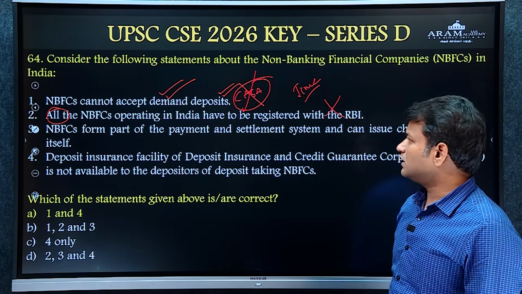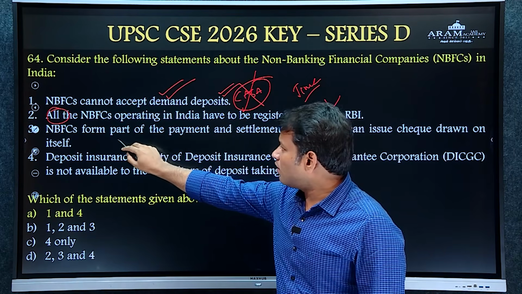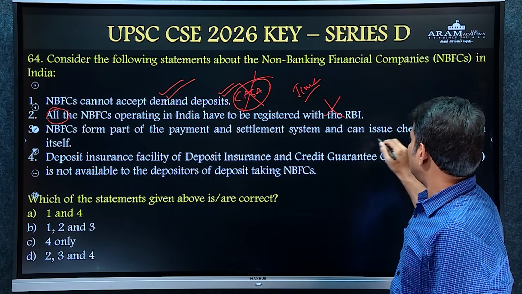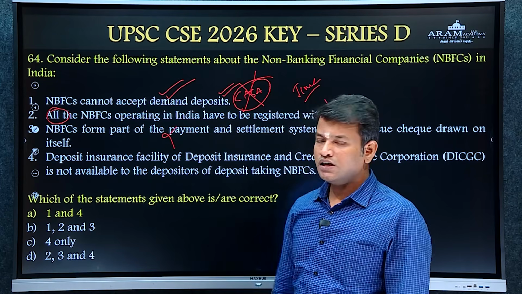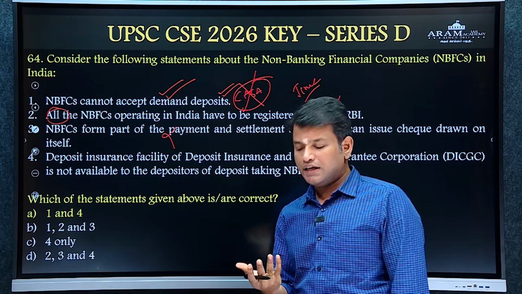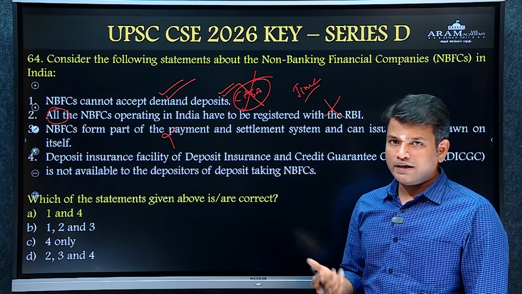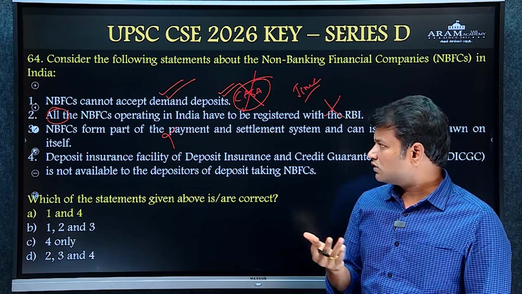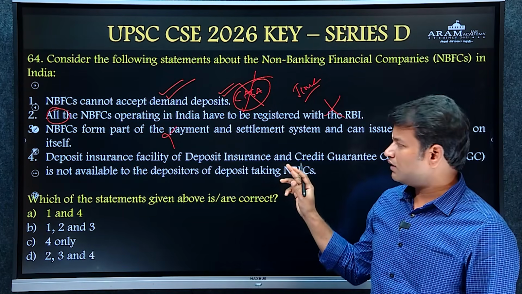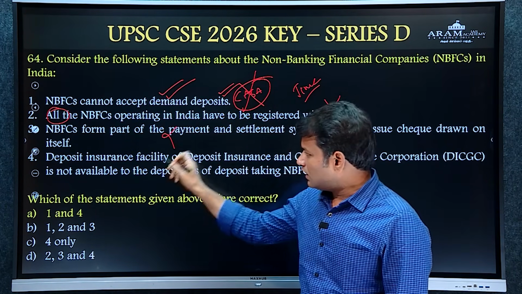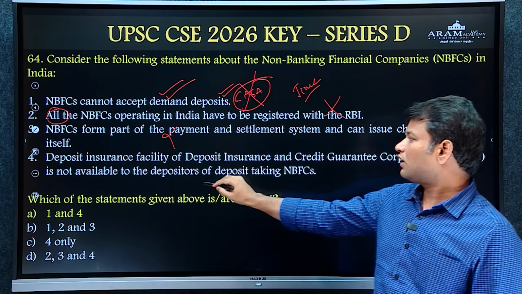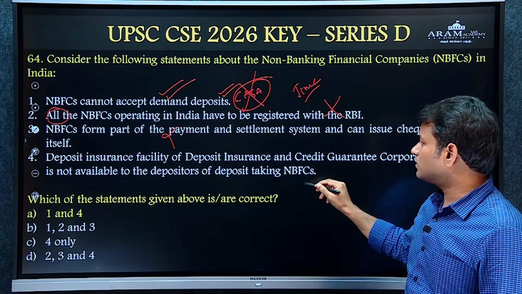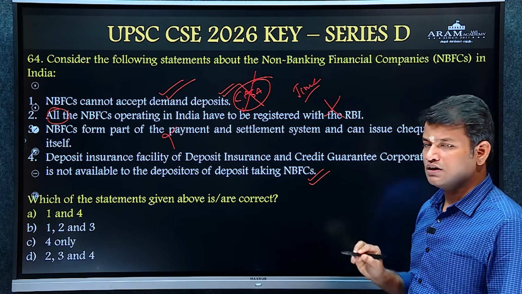The statement that NBFCs form part of the payment and settlement system and can issue cheques drawn on themselves is incorrect, because NBFCs cannot provide any debit card, credit card, or checkbooks, as they are not part of the payment and settlement system. Then the statement that the deposit insurance facility of DICGC is not available to the depositors of deposit taking NBFCs is right.